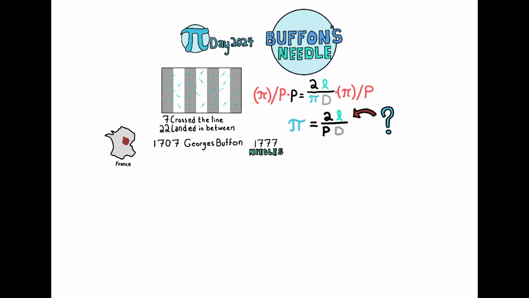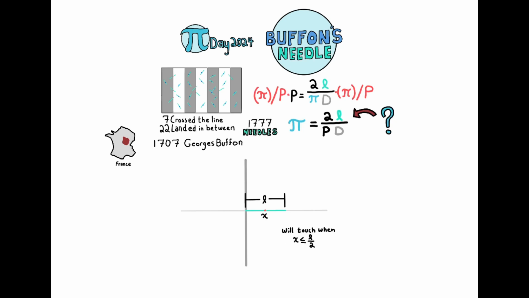Let's set up an example and set some variables so we can see. Let's call the length of the needle L and its center point location X. The needle will touch a boundary represented by the vertical axis when X is less than or equal to the length of the needle over 2. Since the needle could be on both sides, we'll add the other side as well and divide by the total length it could land in, d, to get the probability of L over d. But wait, where's pi?